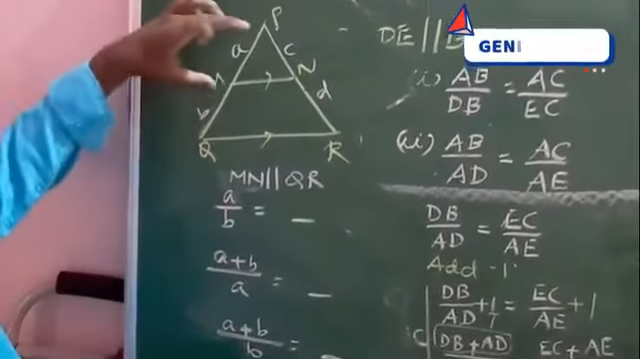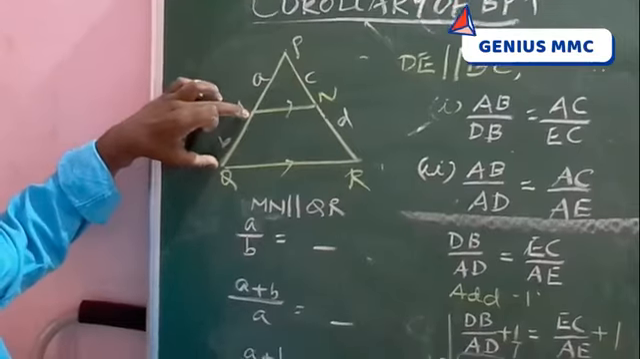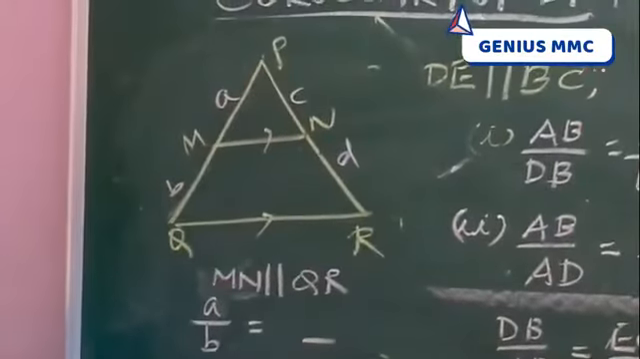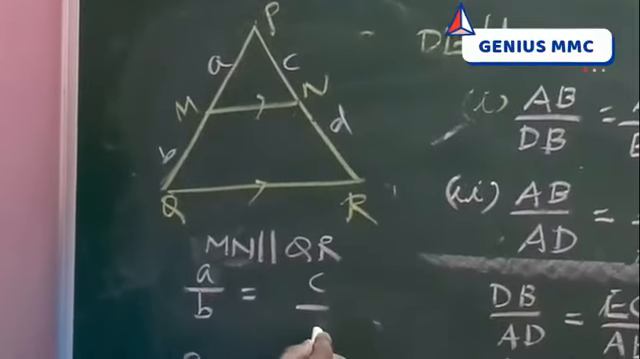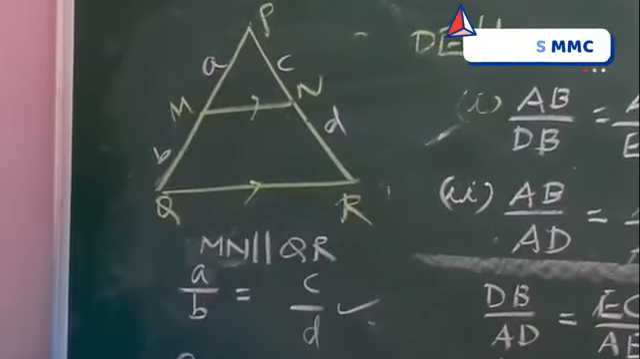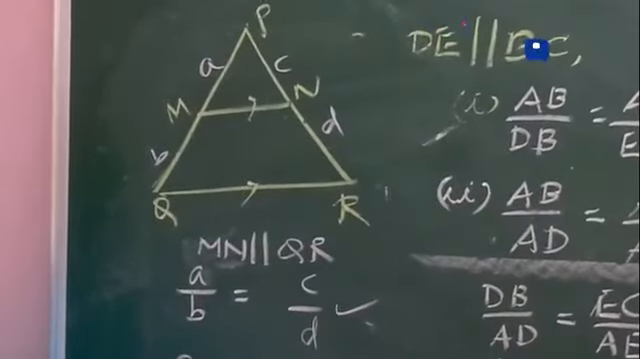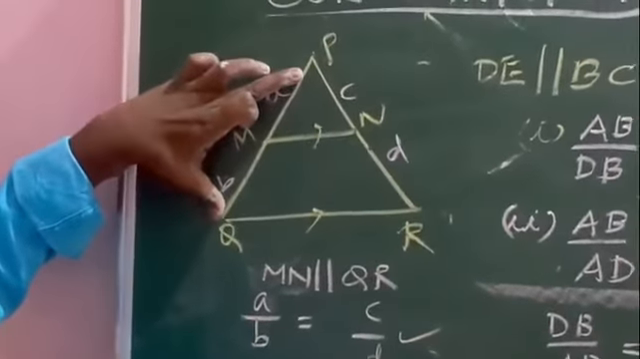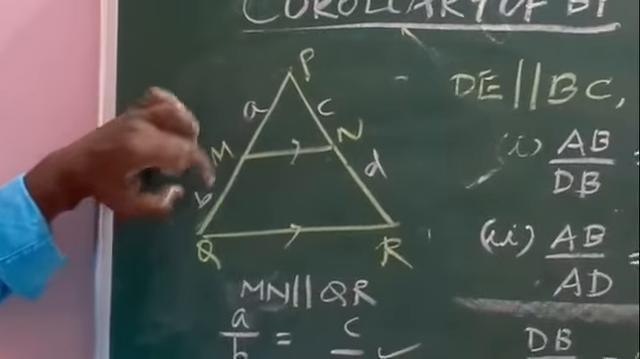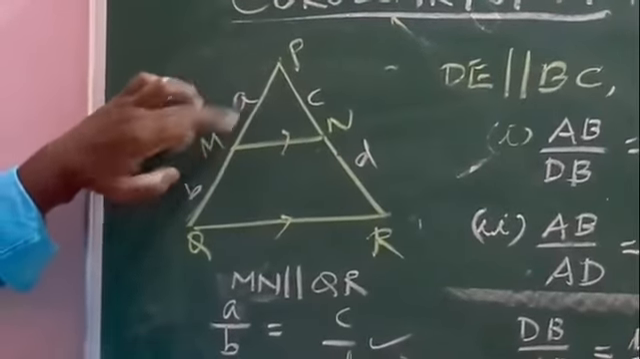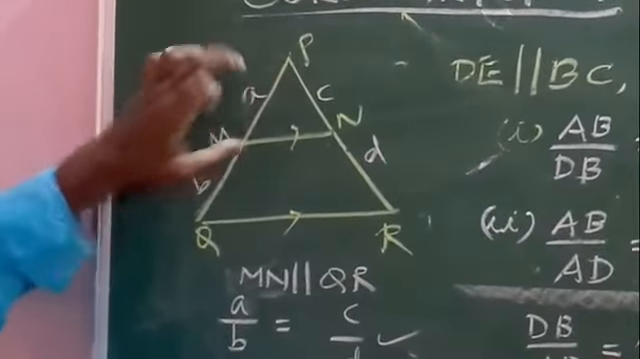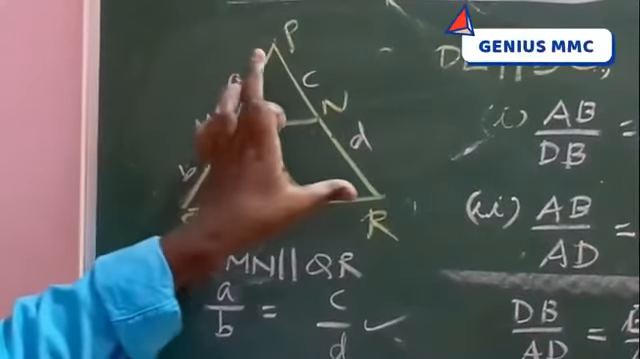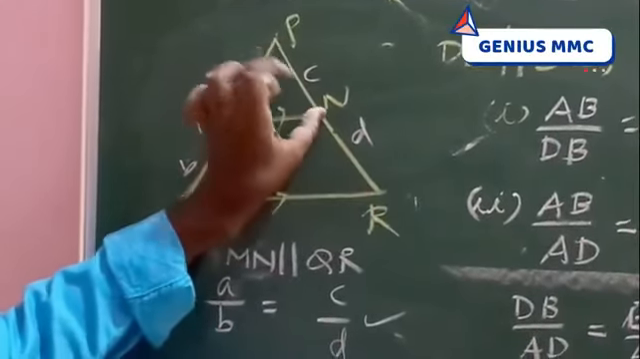A by B means nothing but PM by MQ. Here that side, PN by NR. So what is the answer? C by D. Similarly, tell the answer for this. A plus B means total length, PQ by A. A plus B means PQ by PM. Here also, the total length is PQ. So which is the total length here? PR.